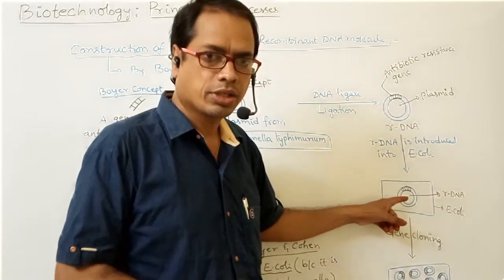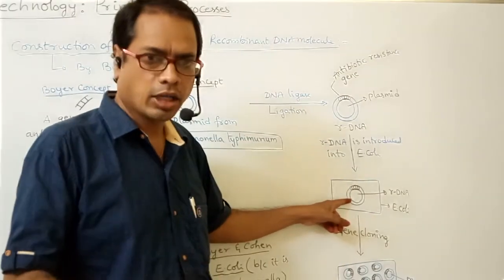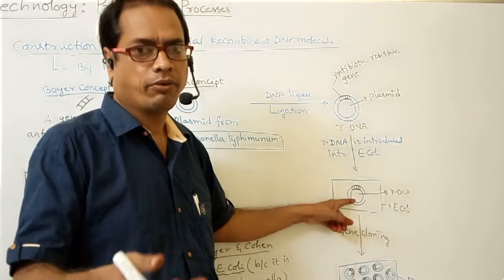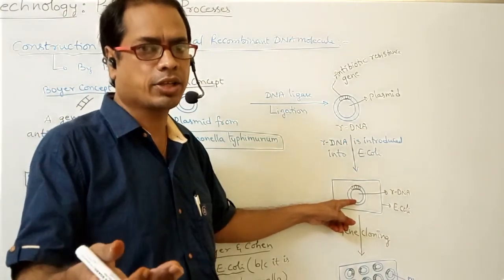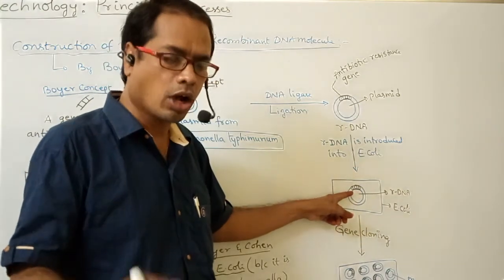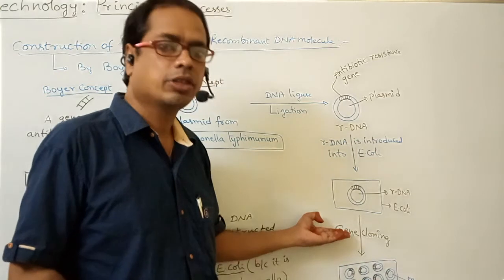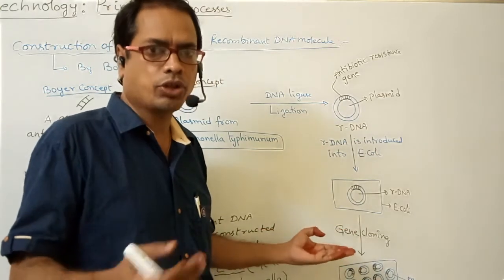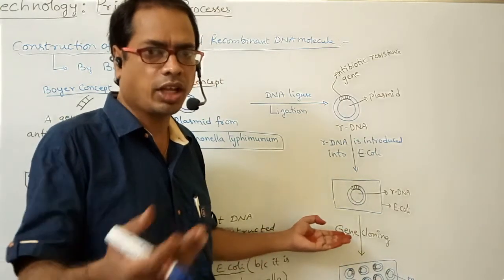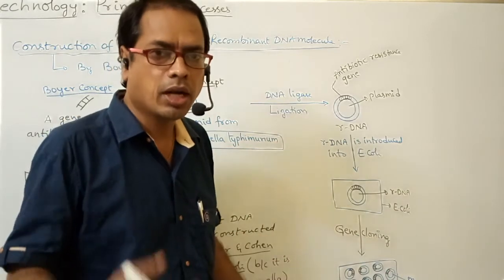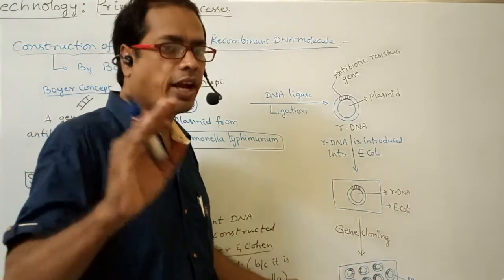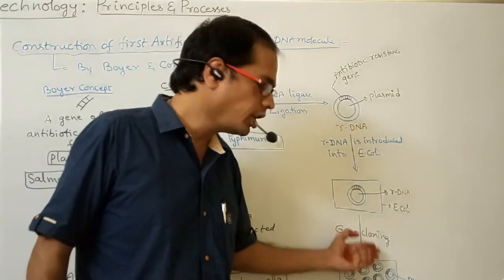Now this rDNA undergoes multiplication. When rDNA multiplication occurs, the antibiotic resistance gene also replicates along with the plasmid. This is nothing but gene cloning, that is producing multiple identical copies of a gene.